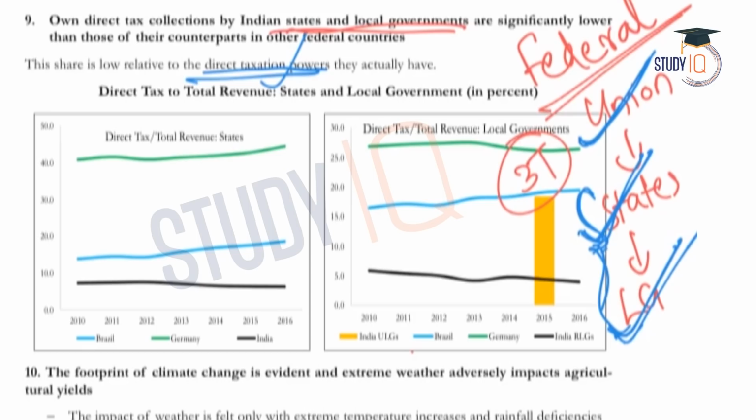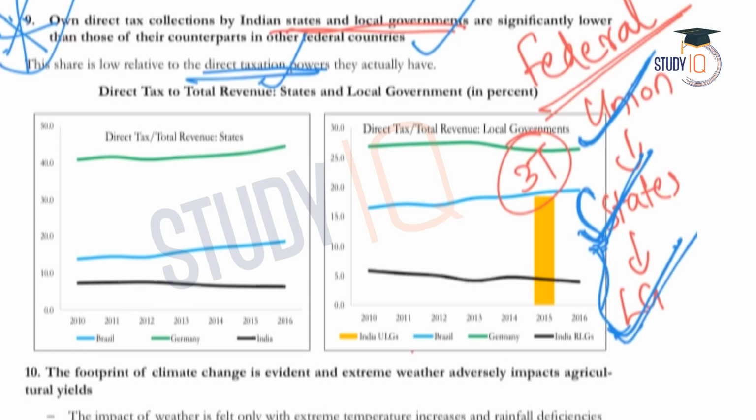This has led to underutilization. The survey says that if they properly utilize their taxation powers, their revenue will also increase. This is a very important fact which needs to be discussed in detail, which we will do later in this economic survey series. One whole chapter is dedicated to this, and we will discuss this issue in detail in that chapter.